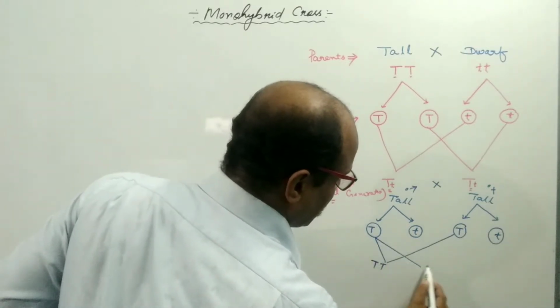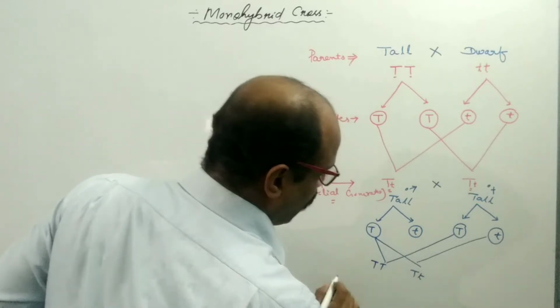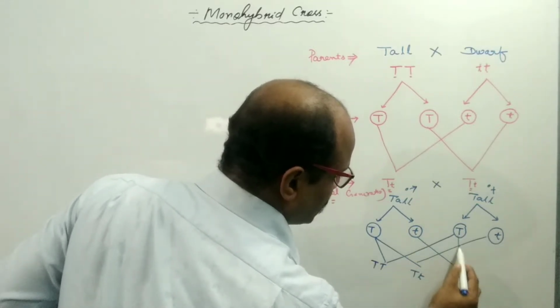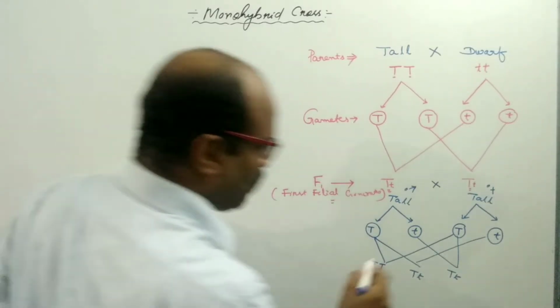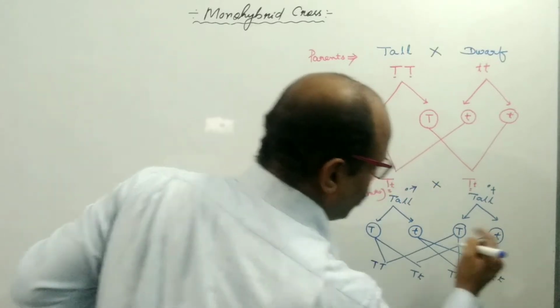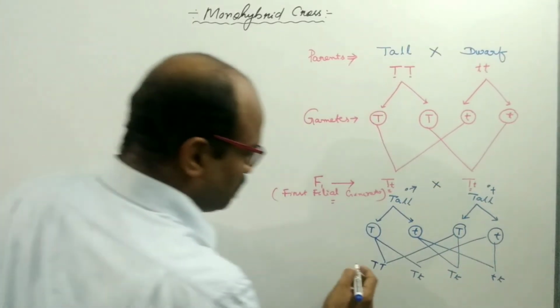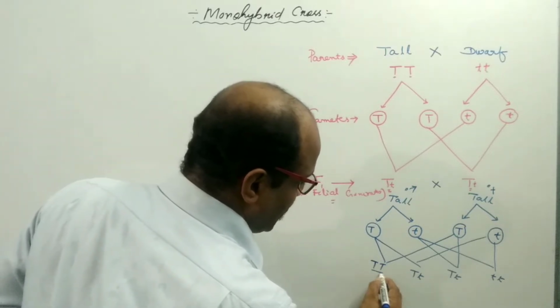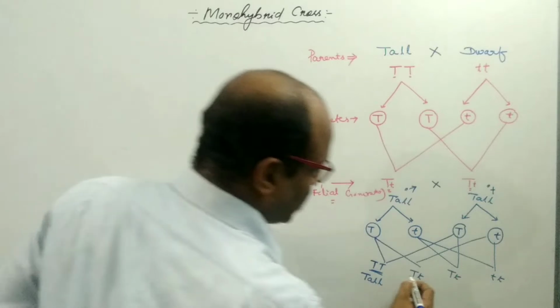Capital T with small t produces capital T small t. Small t with capital T produces capital T small t, and small t with small t produces small tt. The capital TT individual will be tall.